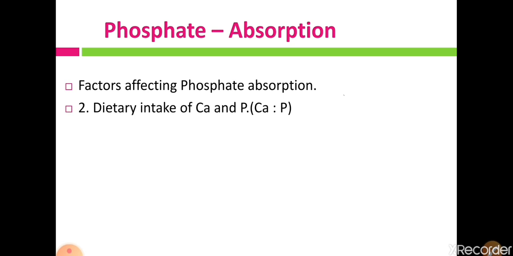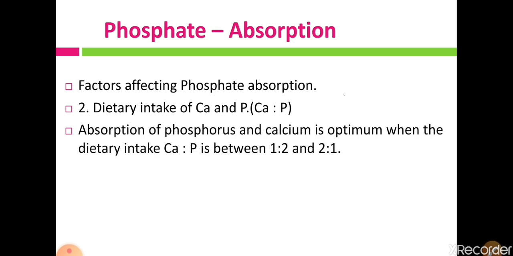Then the second factor is the ratio of calcium and phosphate intake. Absorption of phosphorus and calcium is optimum when the dietary intake of Ca, that means calcium, in proportion to phosphate is between 1:2 and 2:1. That means when we take calcium and phosphate in the ratio 1:2, calcium is 1 and phosphate is 2, so calcium intake is half that of phosphate intake.